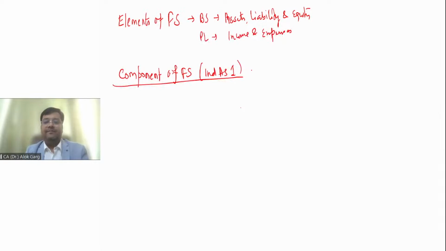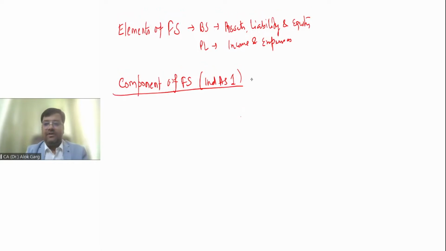What is the right term? It's the statement of profit and loss, not a profit and loss account. You're right, Rohan. Then the statement of cash flows, not a cash flow account. You're right, Saurav. Statement of cash flows, right? Is that clear? Very good.